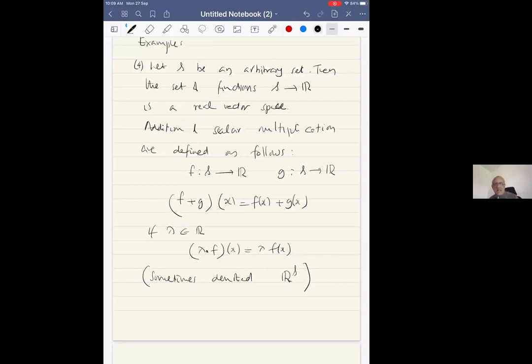Take any set S. S could be all the students in your batch, all the people in the world, or all the stars in the universe. Now, supposing I'm given a function from the set to the real numbers, I can think of that as a vector, because I can add these functions and I can multiply these functions by real numbers.